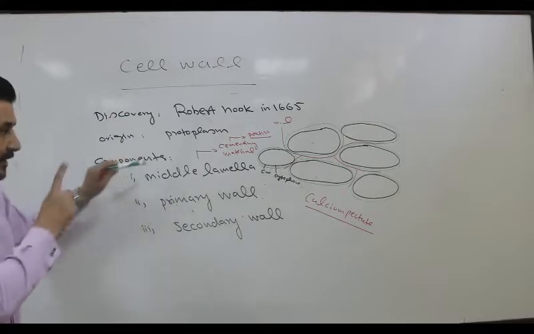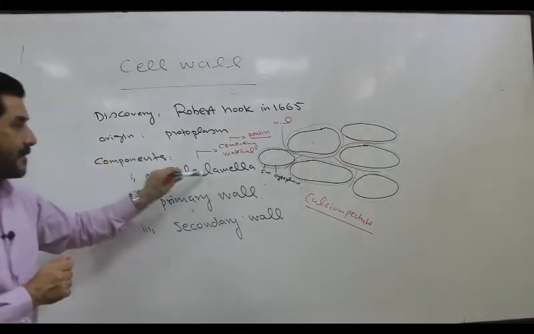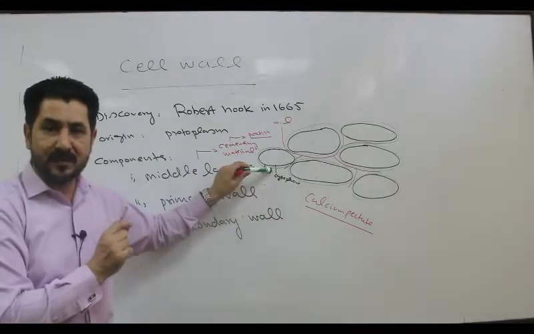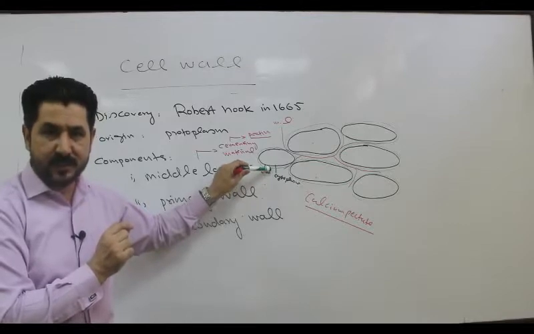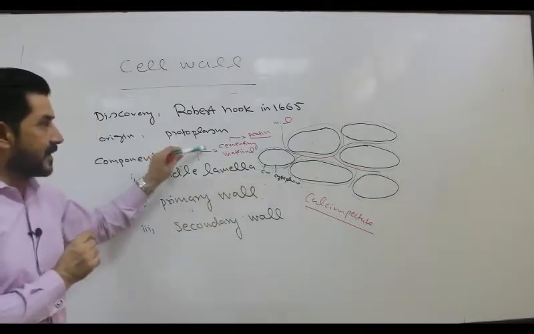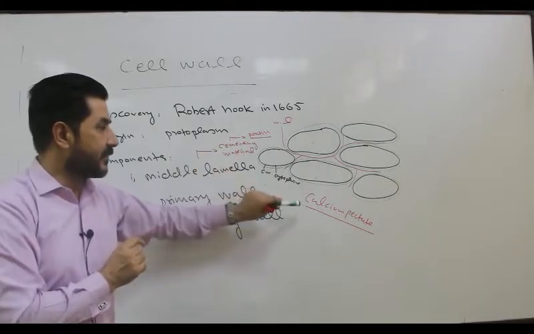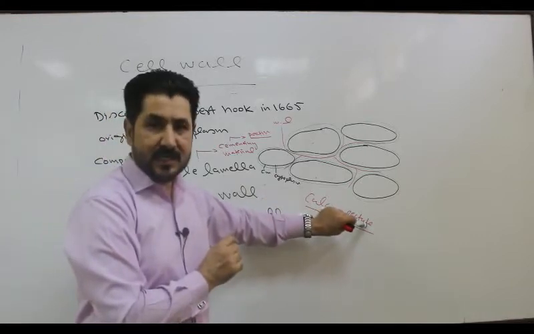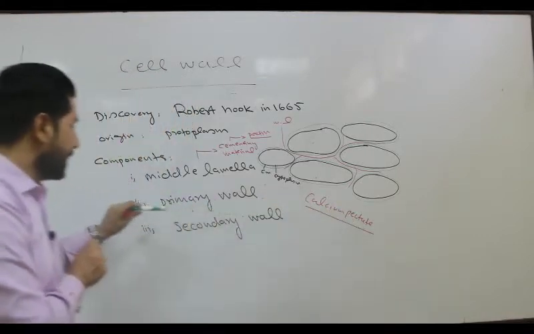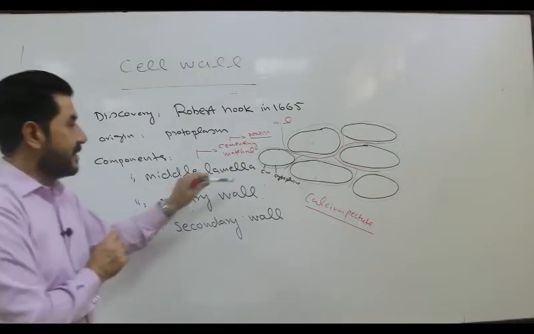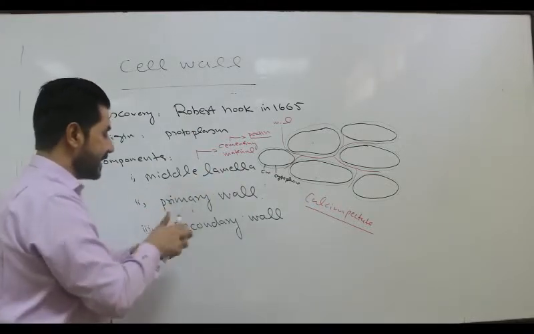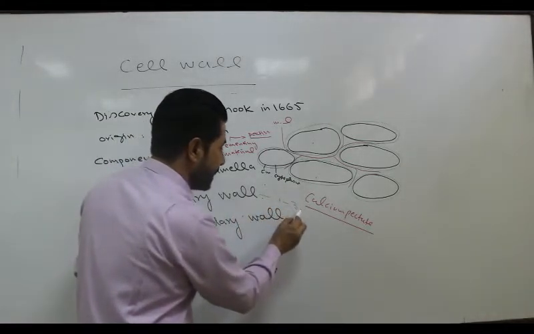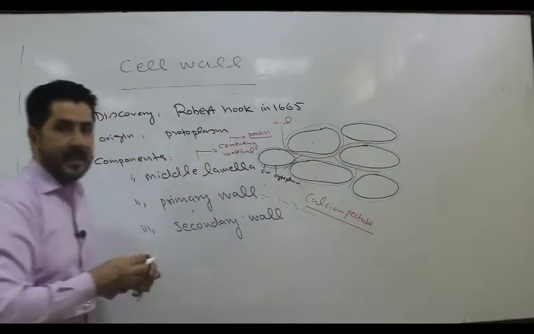One thing should be remembered, that middle lamella is very thin. Its diameter is only 1 micrometer. Chemical composition is pectin, in the form of what? Pectic compound in the form of calcium pectate, which are salts. Then the primary wall, what is its thickness? Its thickness indicates that it is 1 to 3 micrometer.